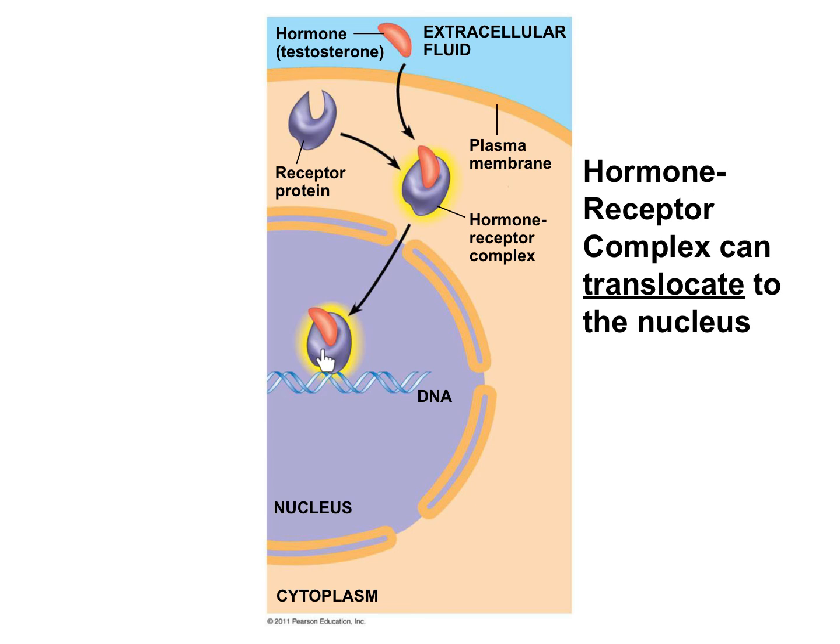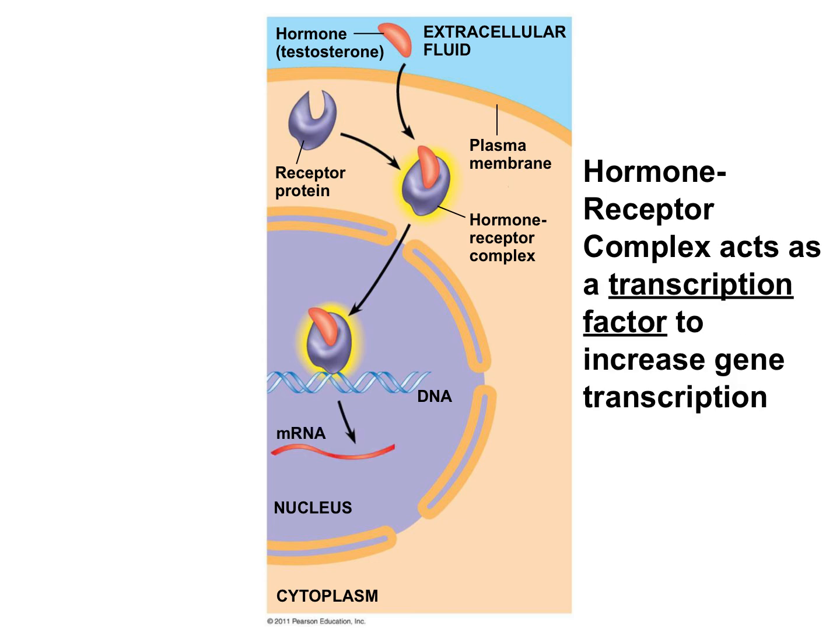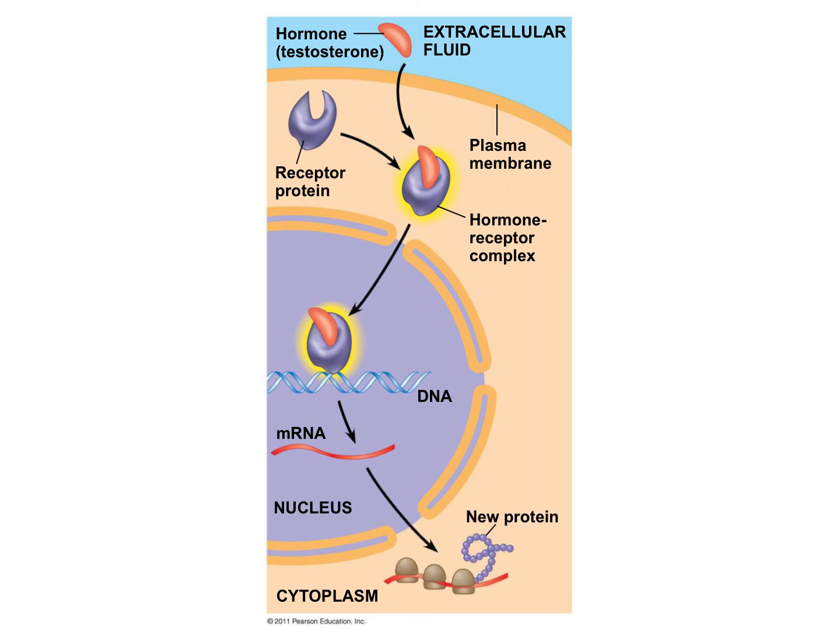Check it out. Binding of the hormone to a receptor creates this active complex that then translocates, or moves, to the nucleus. Once in the nucleus, the complex can attach itself to a special spot on a specific gene in the DNA. Then, by sitting in that spot on the DNA, the hormone receptor complex can increase transcription of a gene. Now, molecules that regulate gene transcription are called transcription factors.